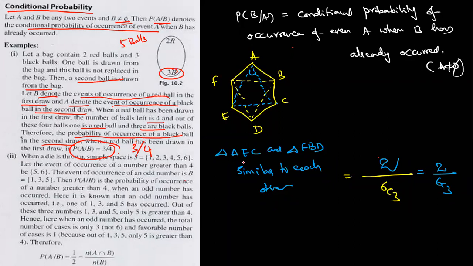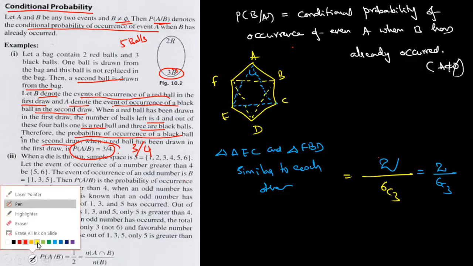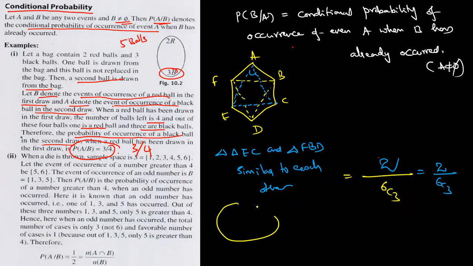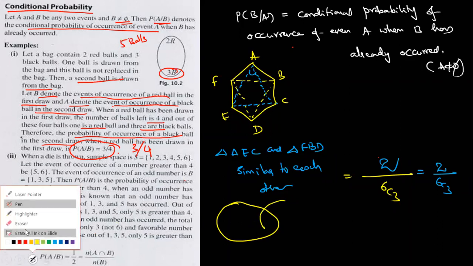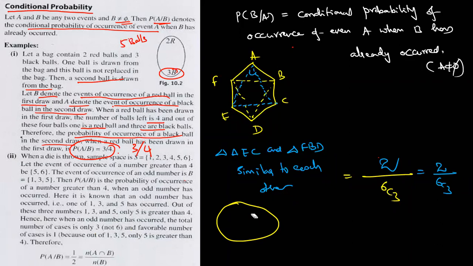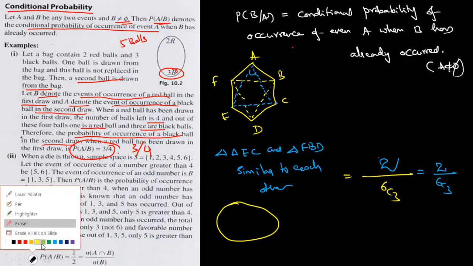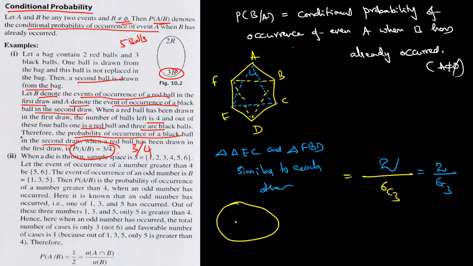Now I'm giving one more example. Get ready. Dear students, this bag contains, for example, 4 black balls and 5 white balls.